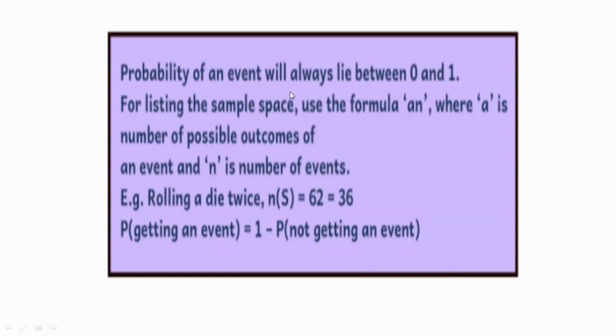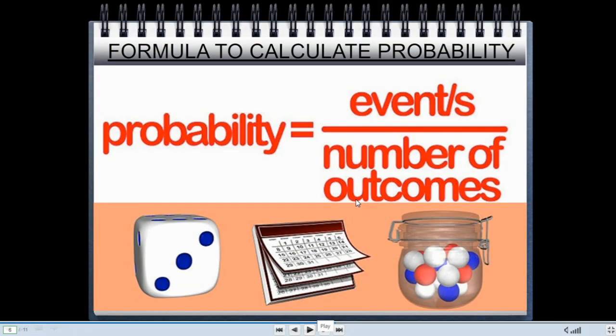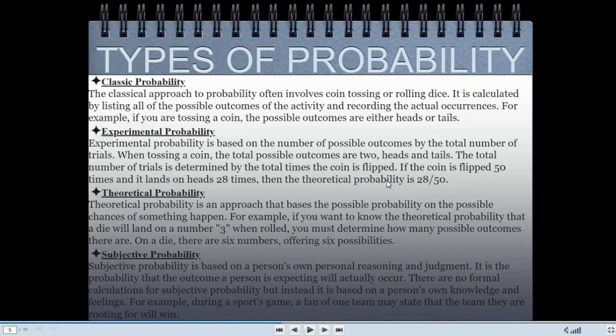Probability of an event will always lie between 0 and 1. Suppose, rolling a die twice, that is n(S) is 36. So after all this, we came to a conclusion for the formula to calculate probability: probability of an event can be calculated by the number of favorable outcomes divided by the number of outcomes.